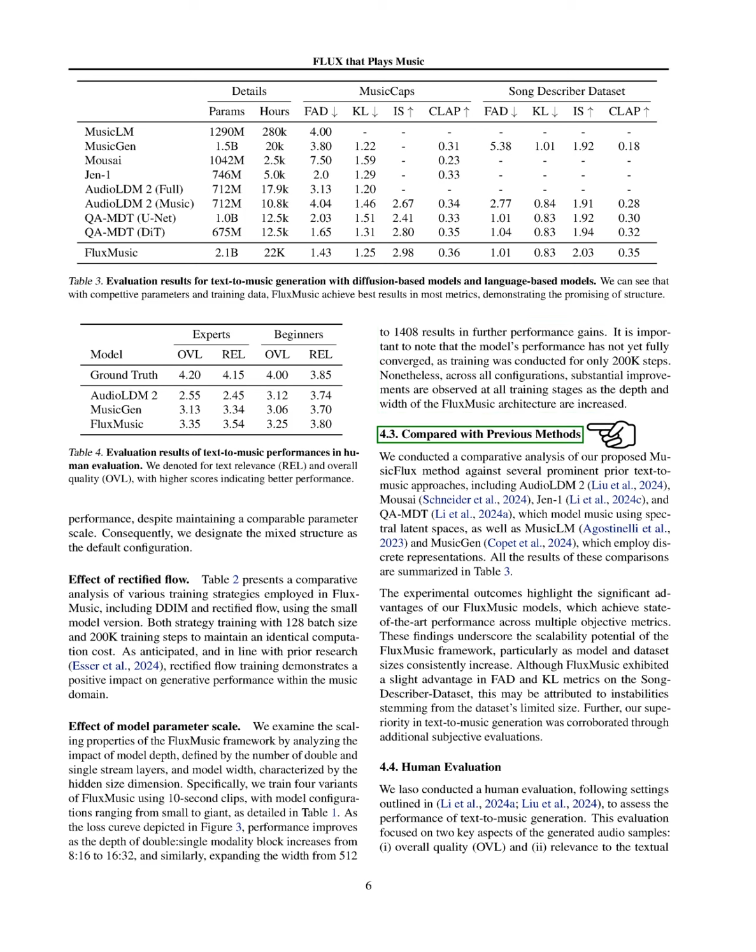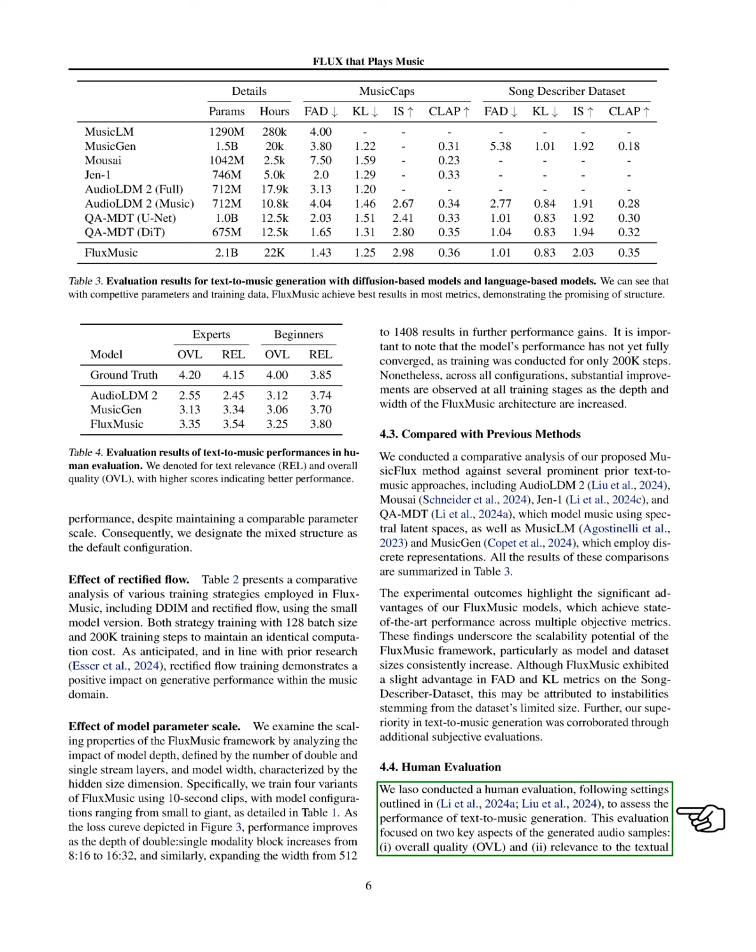We also compare our Music FLUX method with several established text-to-music approaches, such as Audio LDM2, MUSI, Gen 1, QAMDT, Music LM, and Music Gen. Our results, summarized in a table, demonstrate that FluxMusic achieves state-of-the-art performance across various metrics, highlighting its scalability as model and dataset sizes grow. While we see a slight edge in FAD and KL metrics on the Song Describer dataset, this may be due to the dataset's limited size. Our superiority in text-to-music generation is further supported by subjective evaluations.